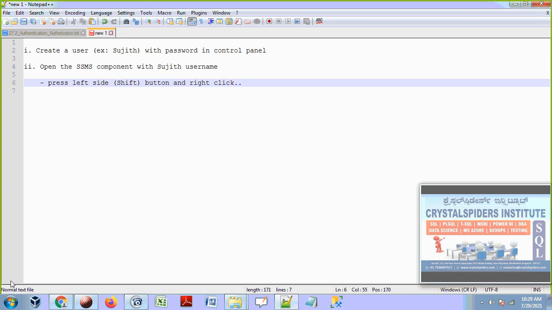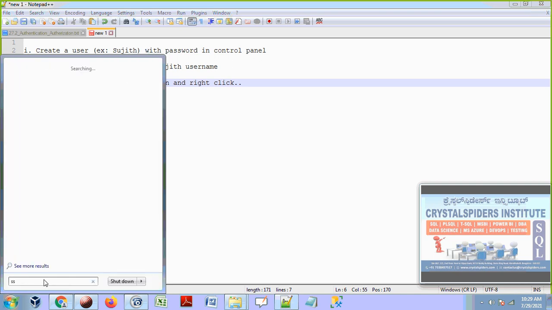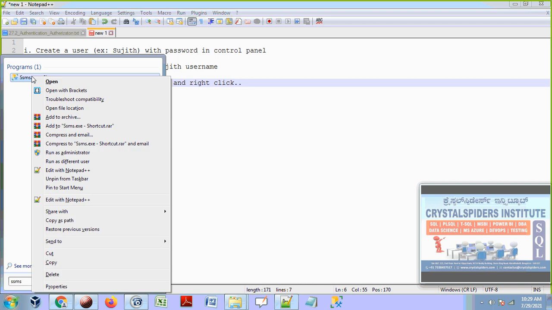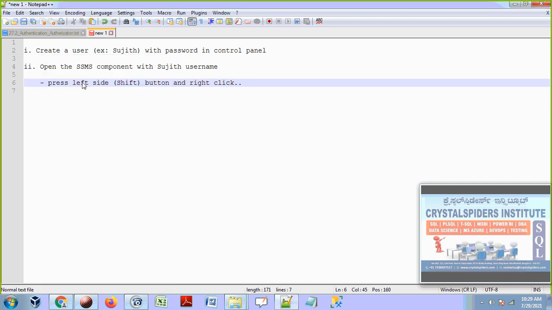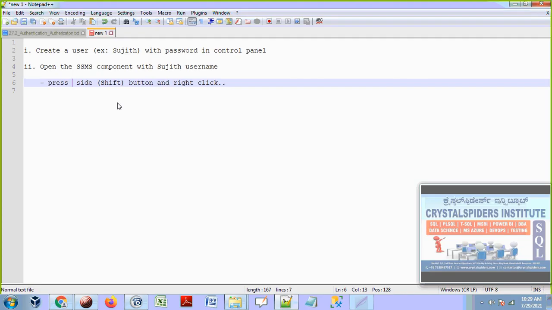Let me try with the right side one, because I do see this issue. Press the shift button. Just one minute, guys.